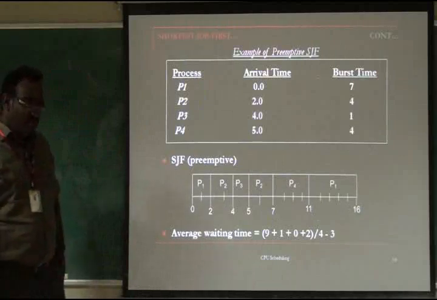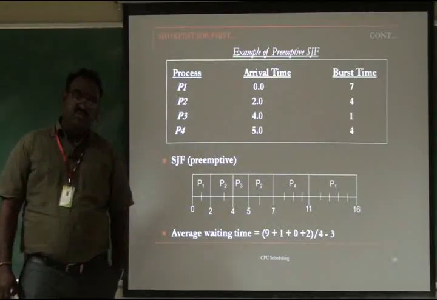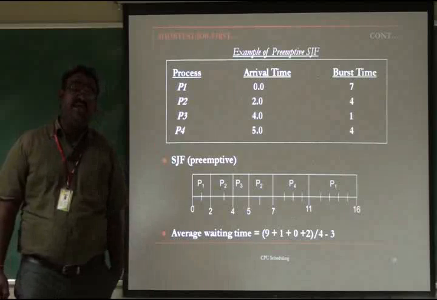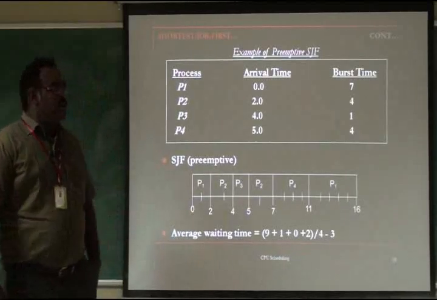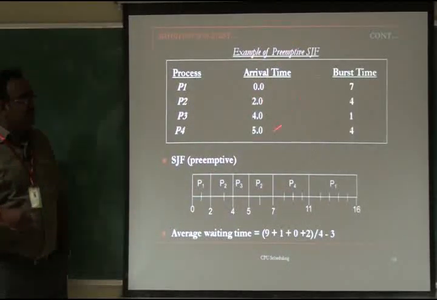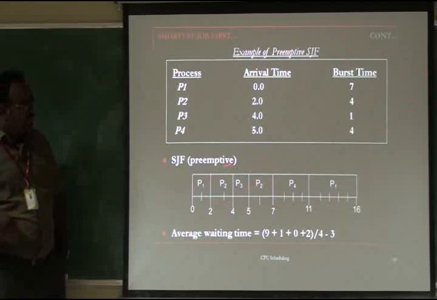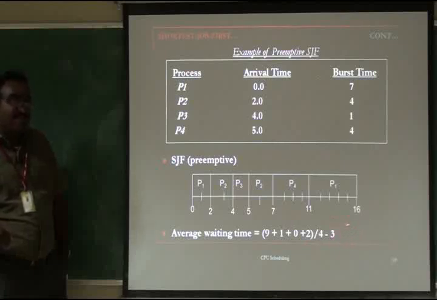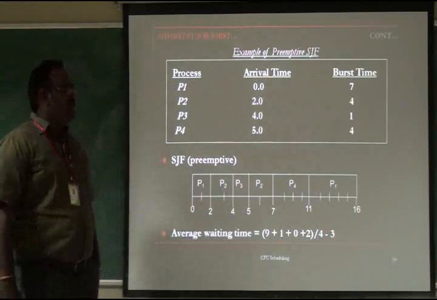Now we go for preemptive. In preemptive, once a process is getting the CPU, at any time it can be preempted by the CPU. That is preemptive SJF. Now the same example, P1, P2, P3 with the same arrival time and same burst time. Now look at the Gantt chart, it has changed, and the average waiting time is also reduced by 1 millisecond. The previous non-preemptive for the same example is 4 milliseconds. For the preemptive it is 3 milliseconds. We are reducing the waiting time. That is one of the criteria of scheduling.